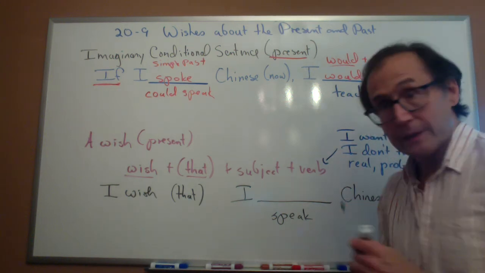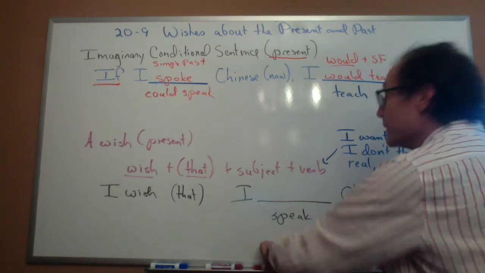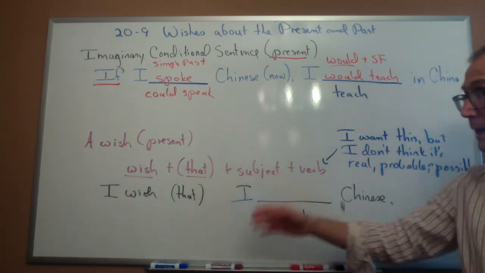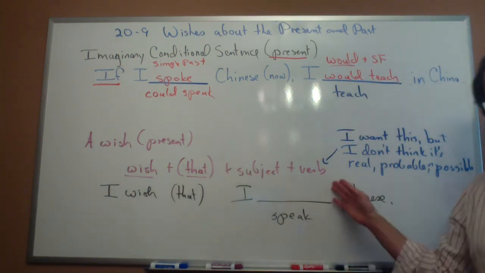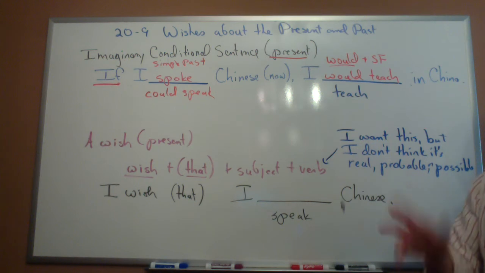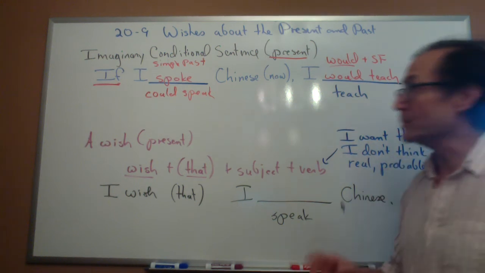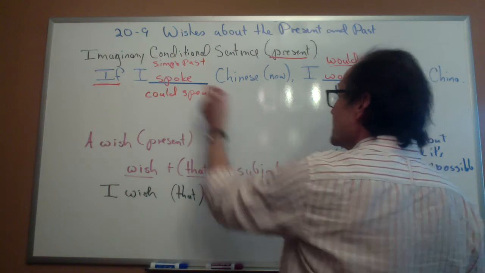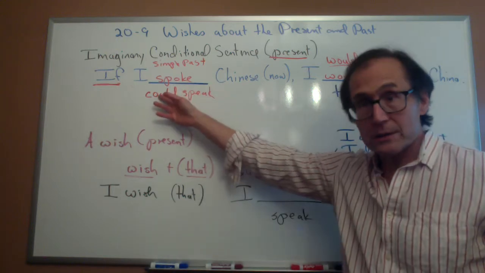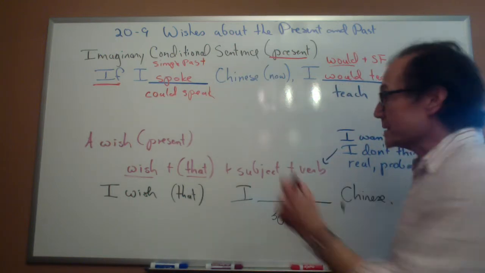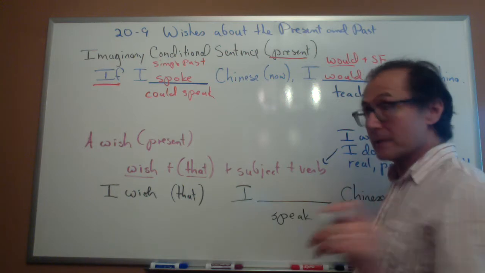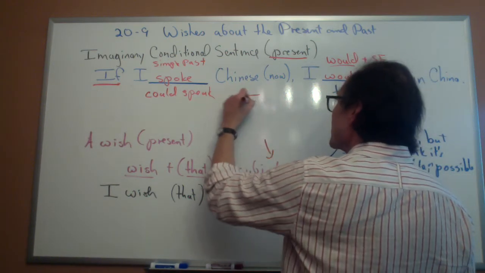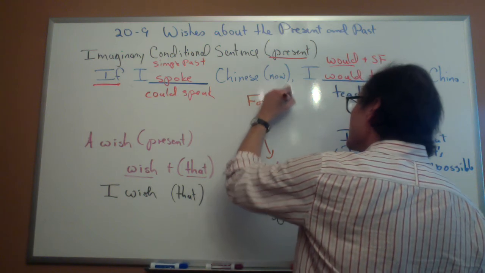I mentioned briefly in the video before, just very fast, that when I'm talking about a wish, and I'm using wish and that and subject and verb to show I want this, but it's not real or possible, then I use the same verb tense as I do in the if clause of an imaginary present sentence, of an imaginary present conditional. So here, let me write this.